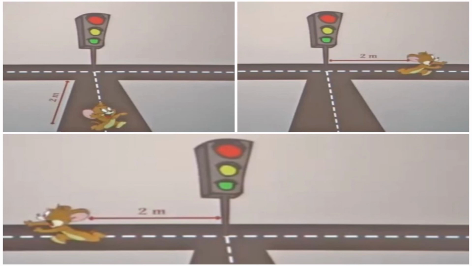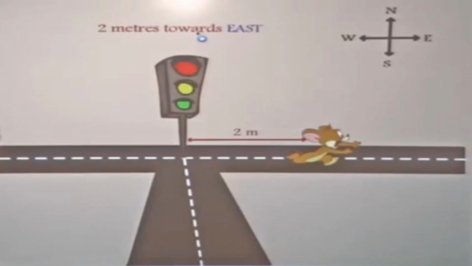So what was the information he got? Tom is standing 2 meters, simply 2 meters from the traffic signal. So only the magnitude is not sufficient to find vector quantity. Okay children, only the magnitude is not sufficient to find a vector quantity. So what do we need? We need direction. Children, if they had mentioned the direction, Tom can easily catch Jerry. Is it children?